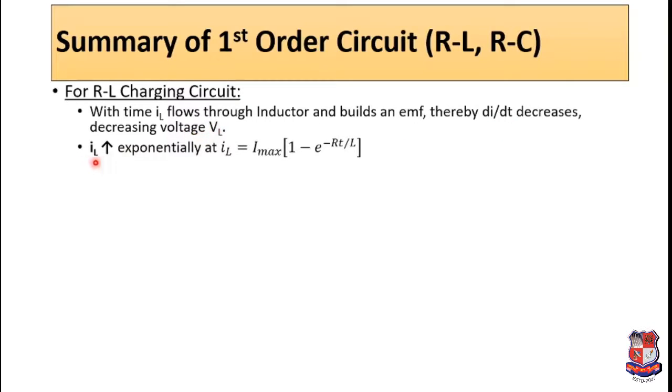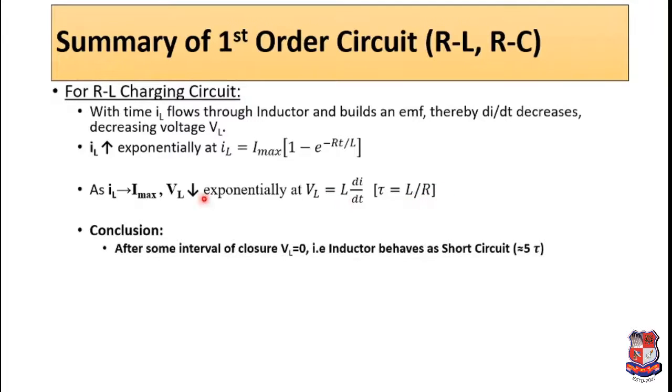Now as IL increases exponentially, therefore inductor current is given by this equation. So during RL charging circuit, inductor current rises, and as I rises and reaches Imax, VL will decrease exponentially by this equation. So conclusion is that after some interval of closure, VL will be equal to 0, that is inductor will behave as a short circuit.